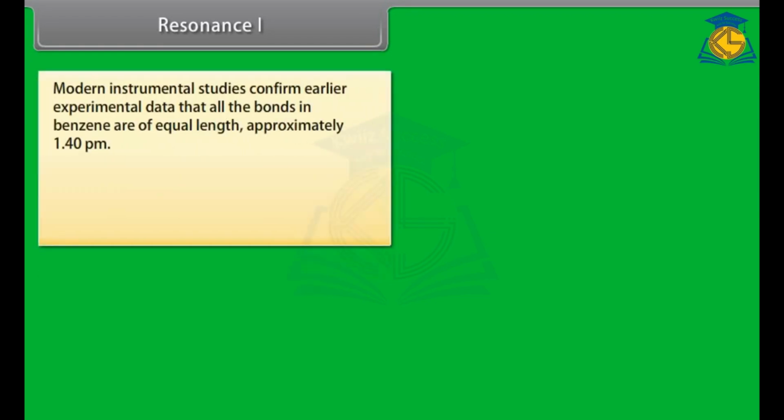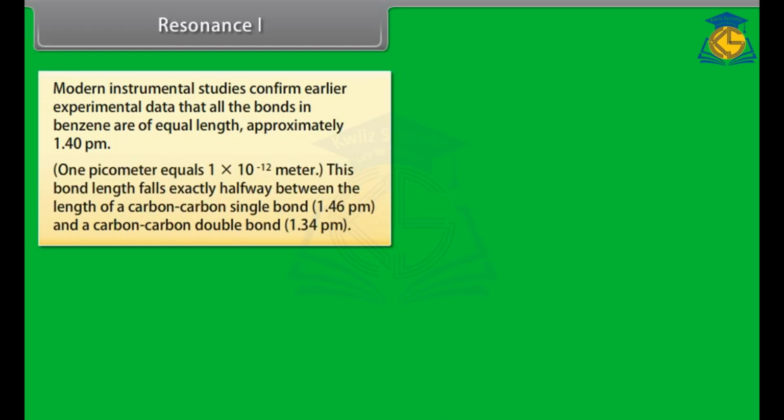Modern instrumental studies confirm earlier experimental data that all the bonds in benzene are of equal length, approximately 1.40 picometer. 1 picometer equals 1 times 10 raised to the power minus 12 meter. This bond length falls exactly halfway between the length of a carbon-carbon single bond, 1.46 picometer, and a carbon-carbon double